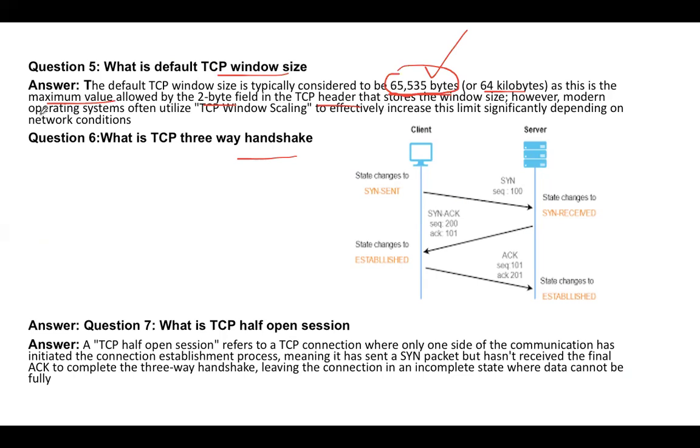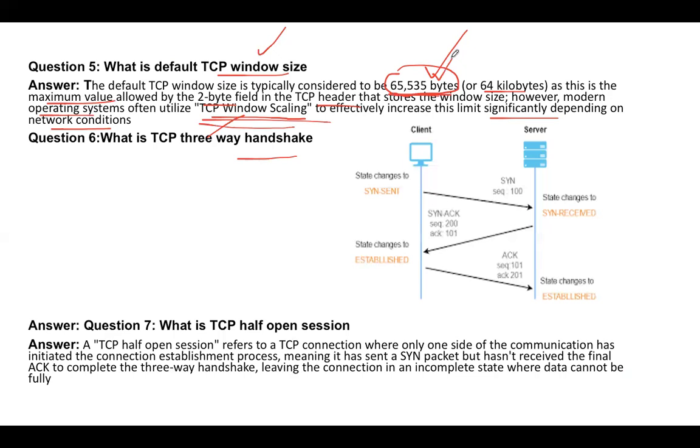However, modern operating systems often utilize TCP window scaling. So when they ask this question, they may also ask what is TCP window scaling, to effectively increase the limit significantly depending on the network conditions. So using TCP window scaling, we can still increase the TCP window size to more than that.